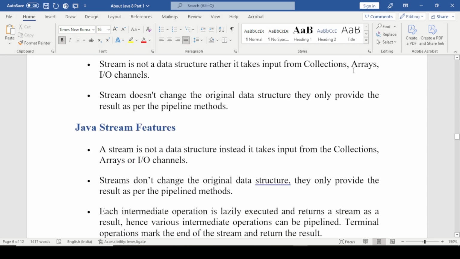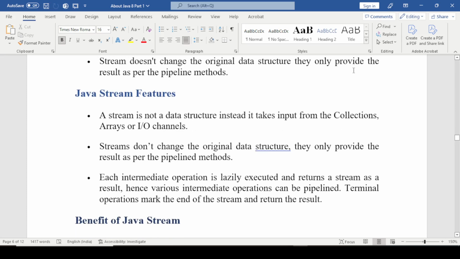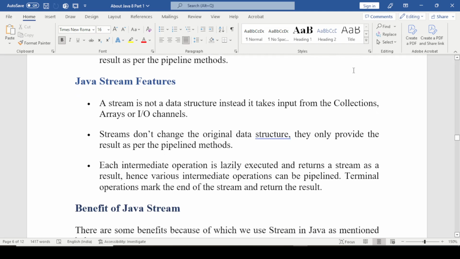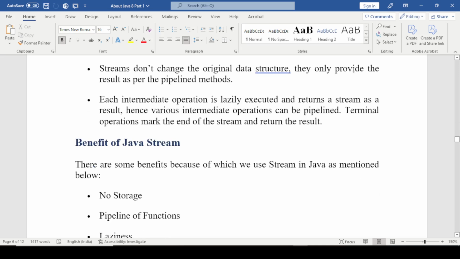A stream is not a data structure. Instead, it takes input from collections, arrays, and input output channels. A stream does not change the original data structure, it only provides the result as per the pipeline methods. Each intermediate operation is lazily executed and returns a stream as a result. Hence, various intermediate operations can be pipelined. A terminal operation marks the end of the stream and returns the result.